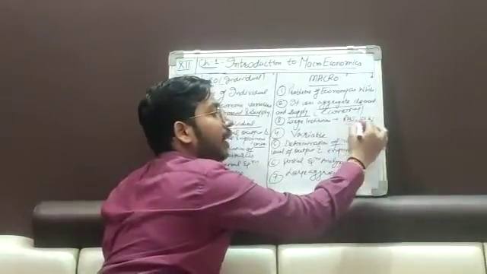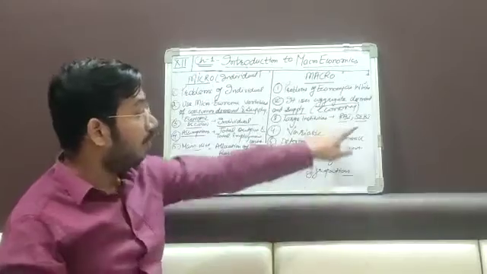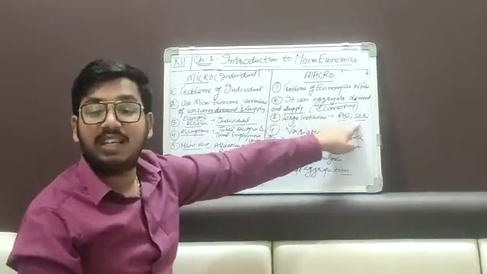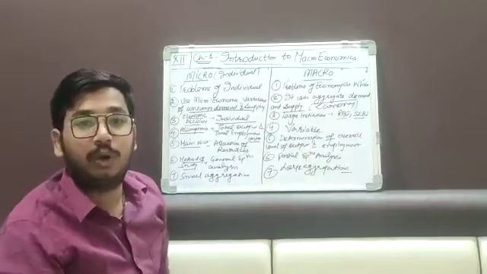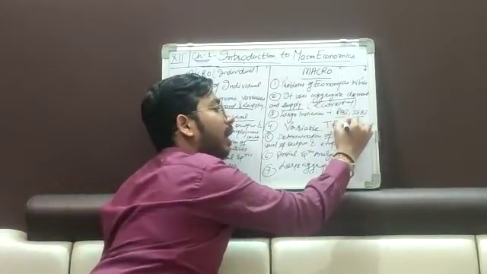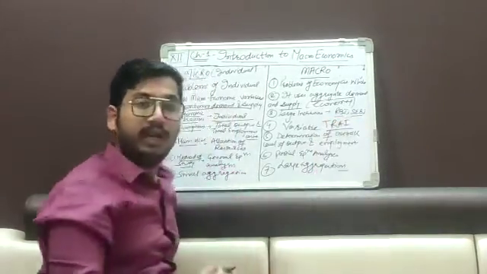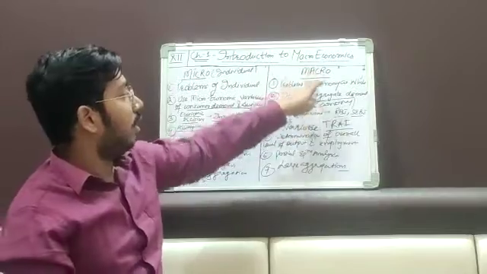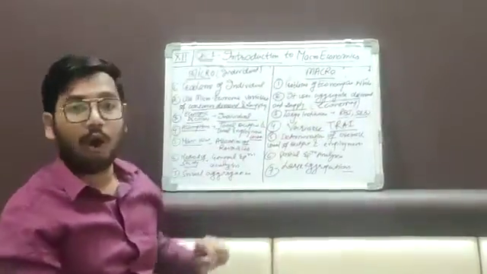The RBI, SEBI. What is RBI? The Central Bank of India. What is SEBI? Securities and Exchange Board of India. Or if there is any problem in communication or telecommunication, then who will take the decision? TRAI, Telecom Regulatory Authority of India. So in this, the decision will be taken by the big institutions, the government institutions.